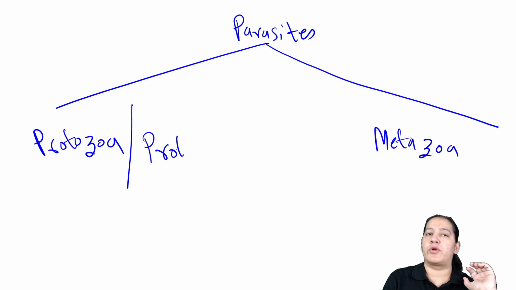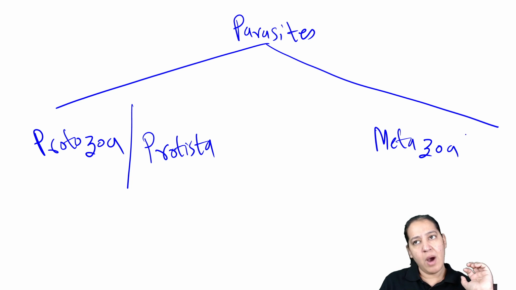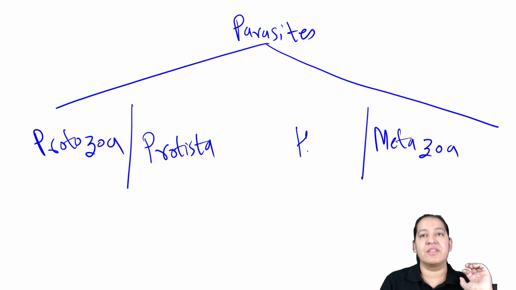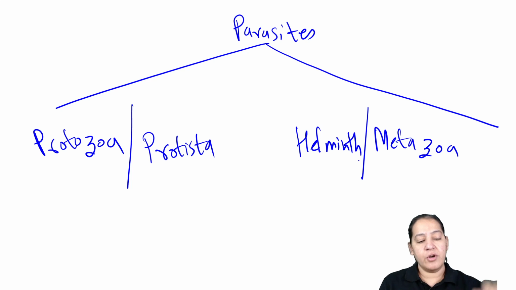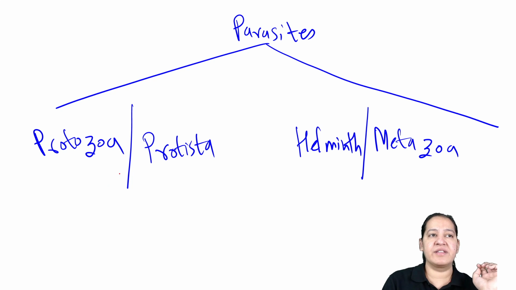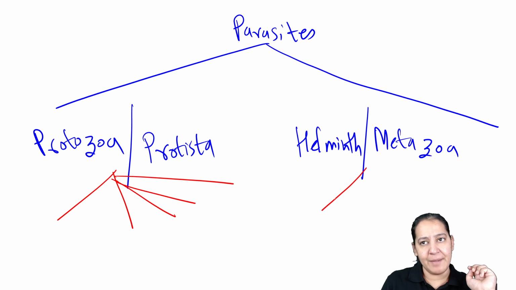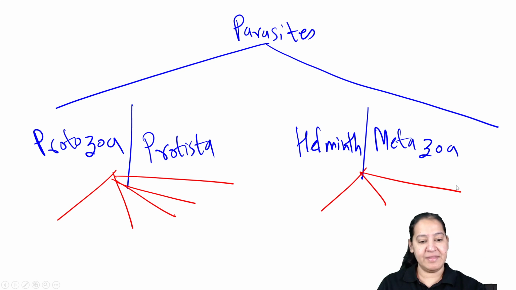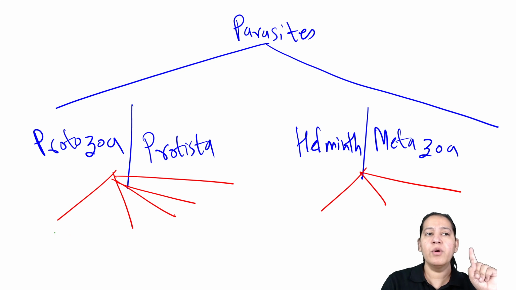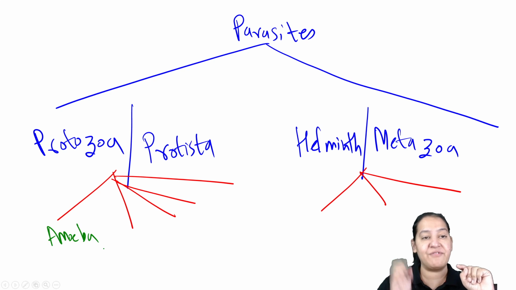Protozoa are also known as protista, and metazoa are also known as helminths. So first learn their synonyms. Now divide them into further classes. Protozoa are divided into 5 classes, and metazoa or helminths are divided into 3 classes. Let me name them for you. The first is amoeba. The second, after amoeba, is flagellates.